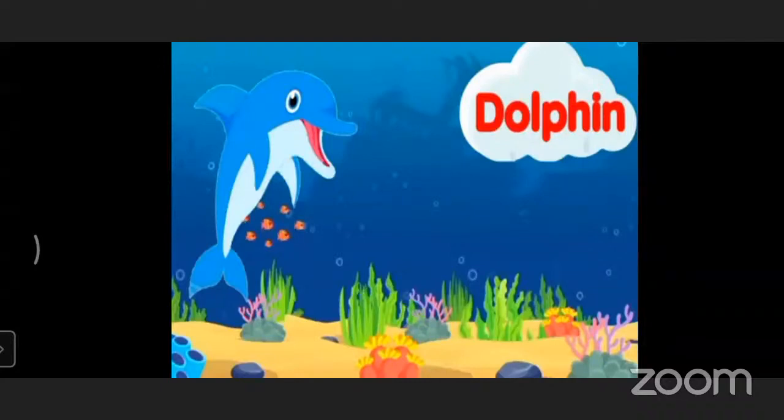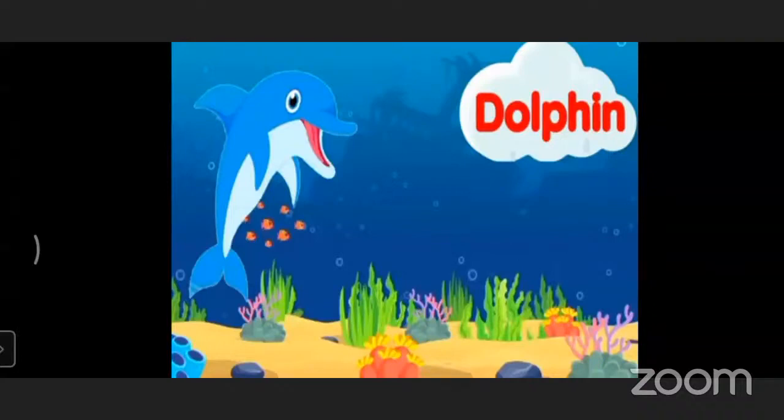D-O-L-P-H-I-N. Dolphin. The spelling of dolphin is D-O-L-P-H-I-N. Is a dolphin a dangerous animal? Yes or no? No. Very good, your observation is very nice. A dolphin is not a dangerous sea animal. Now let us see some information about the dolphin.